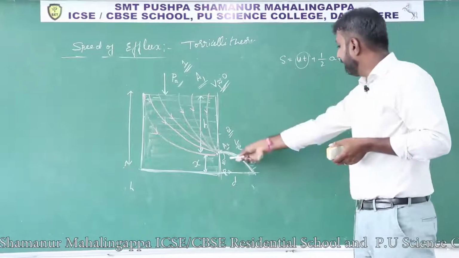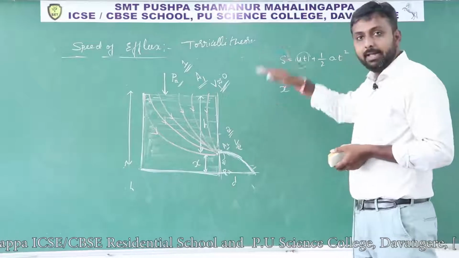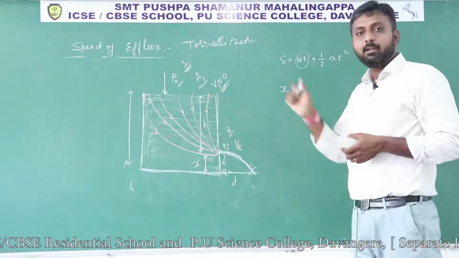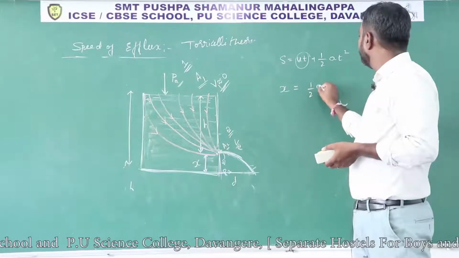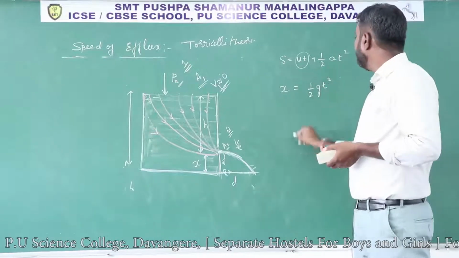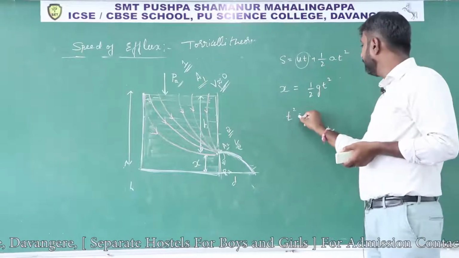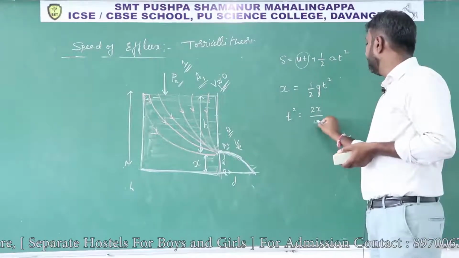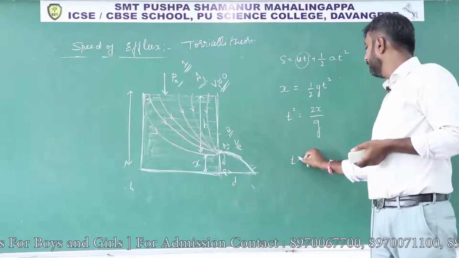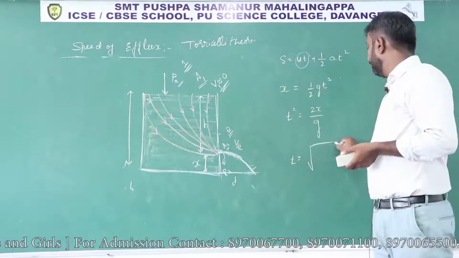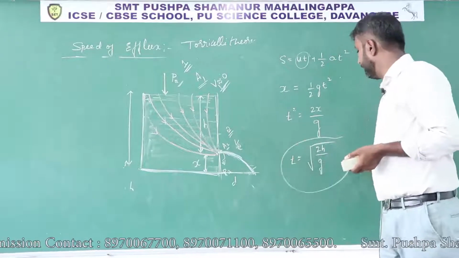In the place of s, you can write it as x, since from height x we are projecting an object. So x equals half gt square. Then you get t square is equals to 2x divided by g, or t is equals to root over 2x by g.